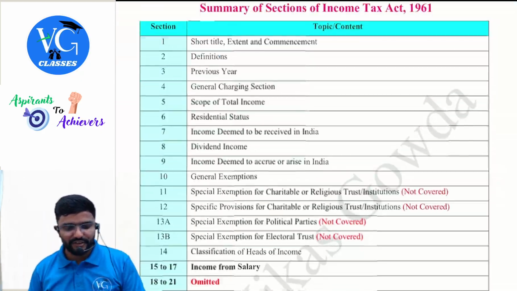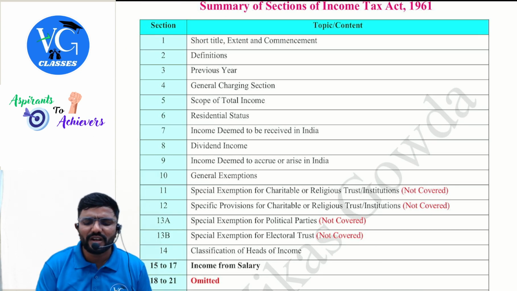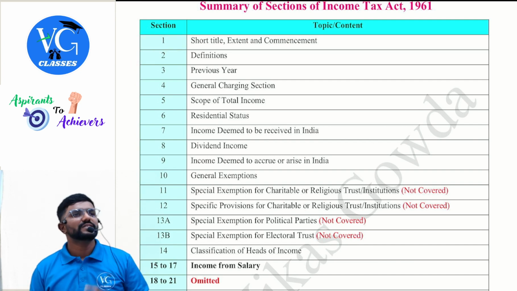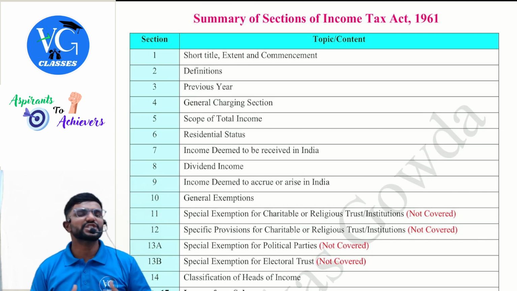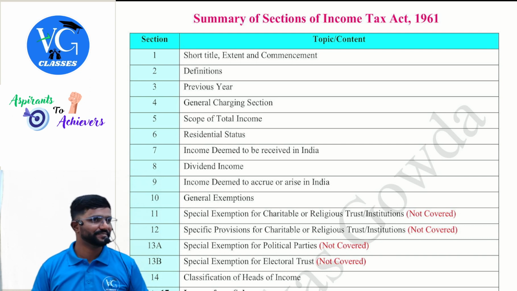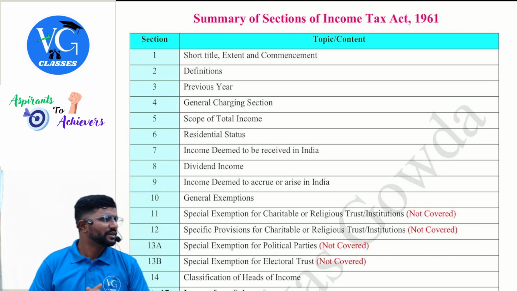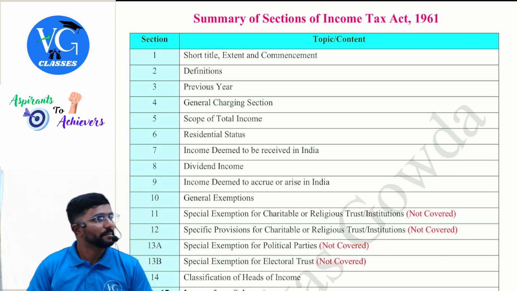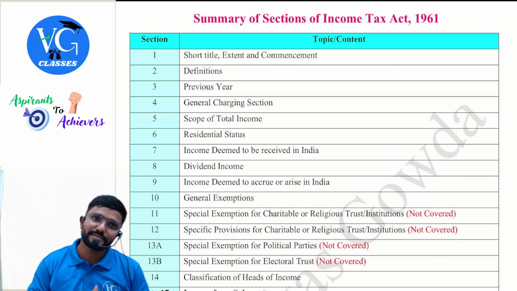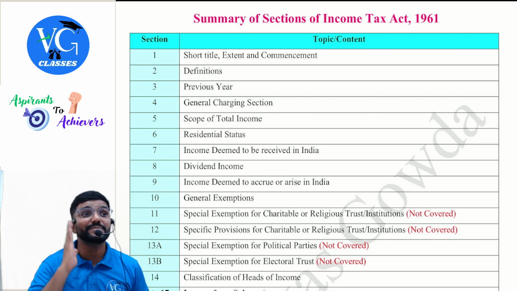So then coming to the section numbers, guys, we are done with chapter 1. In the first page, I have given the first section. First and second are always common under any act. Section number 1 talks about short title, extent and commencement. What is the short title of this act? Full name is Income Tax Act 1961. Short title is IT Act. Then extent: applicable to entire India including Jammu Kashmir. Today Jammu Kashmir doesn't have any special status, but in 1961 it had. Clear? But is the 1961 Act applicable to Jammu Kashmir also? Yes, entire India. Then commencement. From when was it commenced, sir? 1st April 1962.